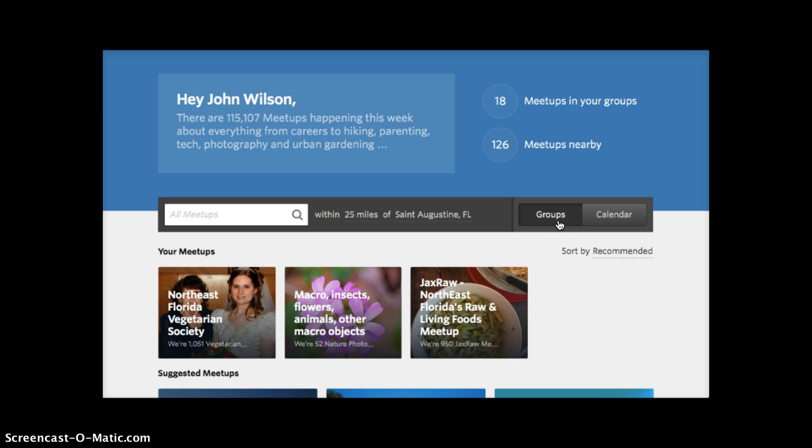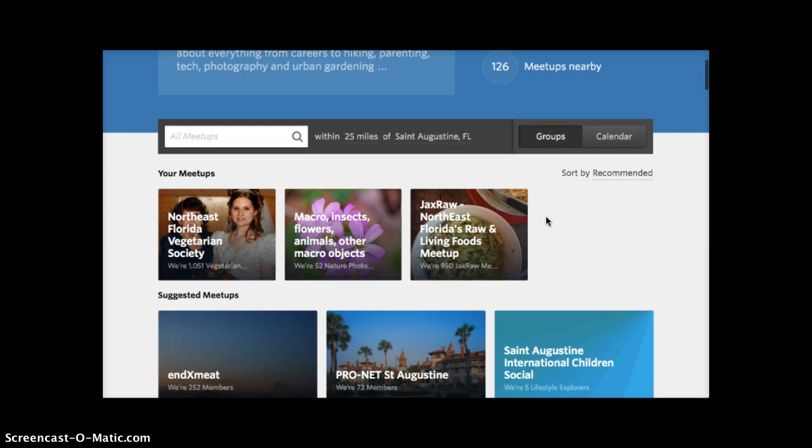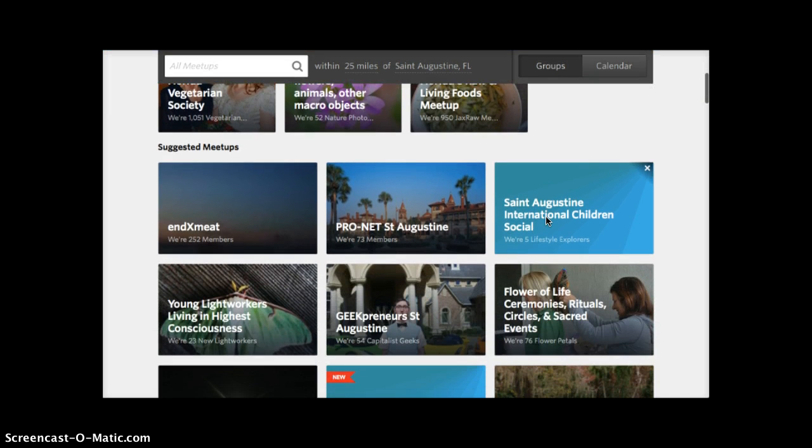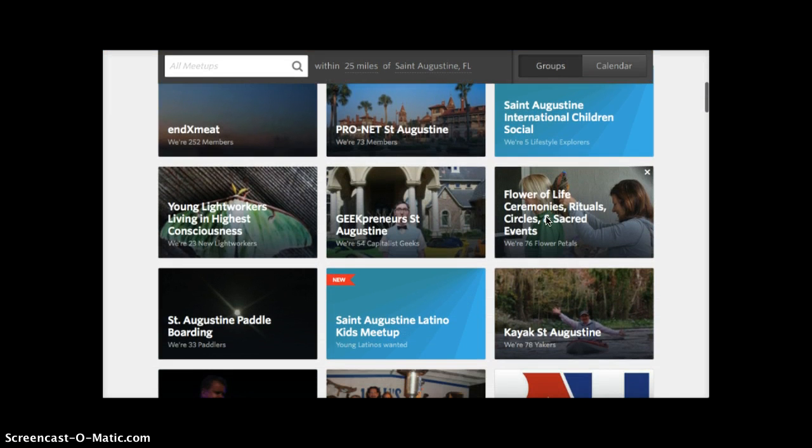The Groups tab is the one we've seen most. It's the same view as we looked at when we were seeking out groups for us to participate in. You can sort by recommended groups, most active groups, newest groups, groups with the most members, or groups closest to you. As you can see, there are quite a number of groups with a wide variety of interests within 25 miles of St. Augustine.